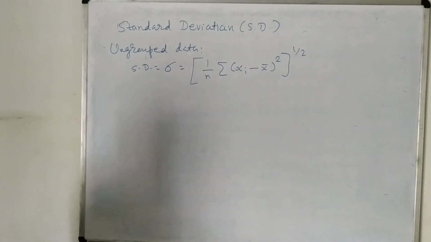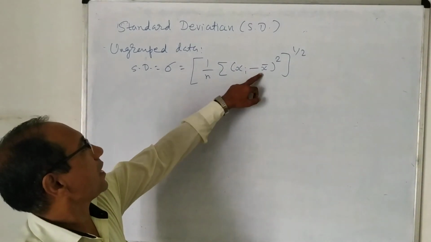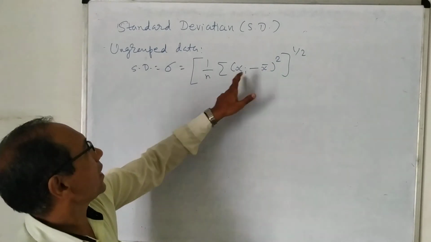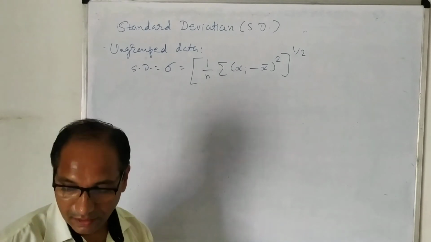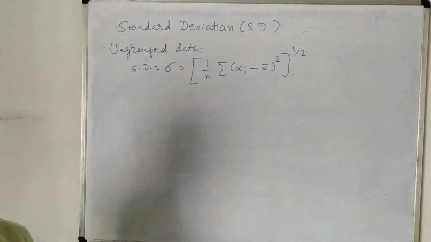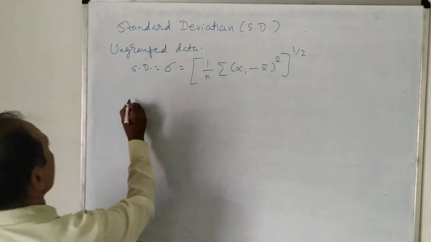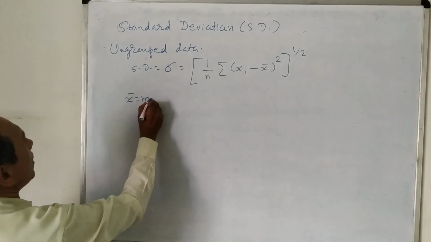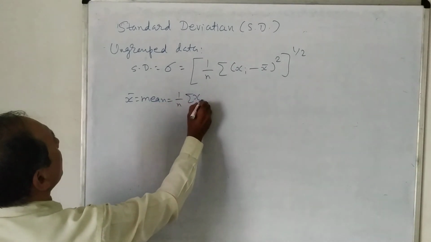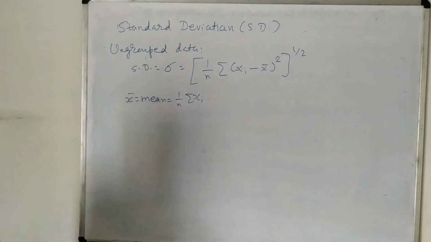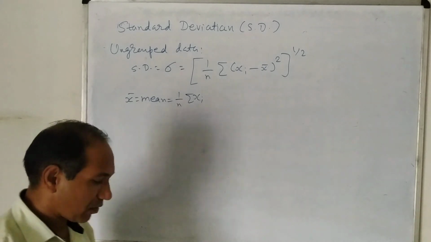You can see the deviations are here and their square values are there, and their addition is divided by n, and then its square root is taken. This is the standard deviation, and x bar is the mean. You know very well, mean means 1 upon n into sigma xi, the total of x1, x2, x3, divided by the total number of data. Are you clear with this?